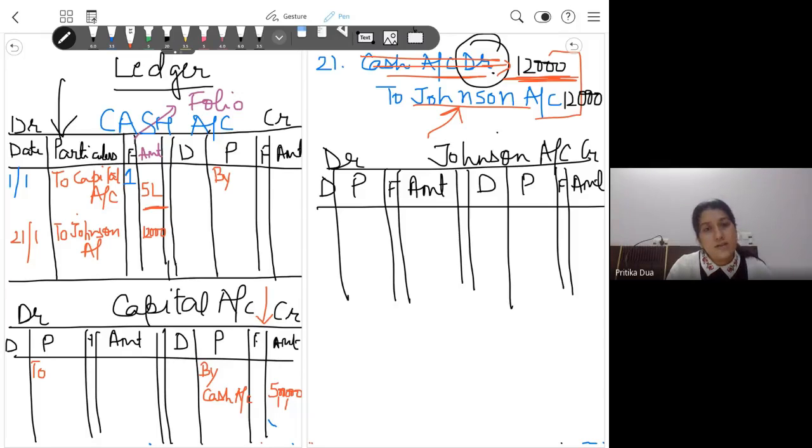Okay. Just the opposite takes place in Johnson account. We can very clearly see here Johnson account has been credited. I move to the right hand side of Johnson account. On 21/1 I write by. एंड बाय किससे करेंगे? अब जॉनसन को हटा के हम जो बची हुई एंट्री है कैश, वहां पे हम कर देंगे बाय कैश अकाउंट. जॉनसन अकाउंट हैज बीन credited by 12,000. So here I write the amount 12,000. So this is how dual effect takes place.